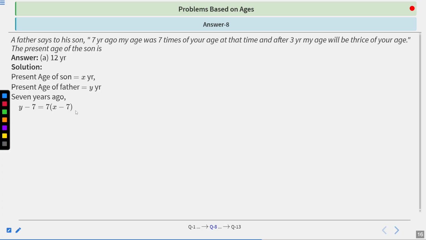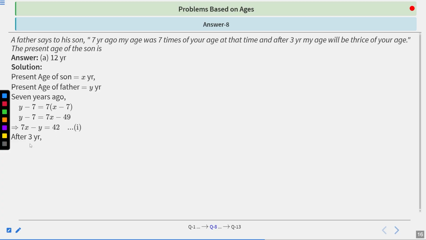But the question says that 7 years ago, my age was 7 times of your age. So we can multiply by 7 and compare it. So y minus 7 equals 7 into x minus 7. So we get y minus 7 equals 7x minus 49. Or we can say that 7x minus y equals 42. This is our equation 1.